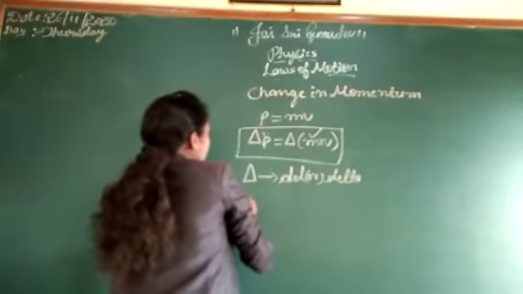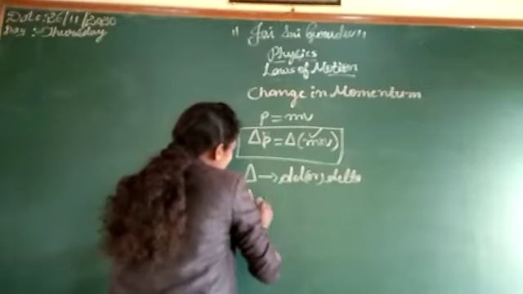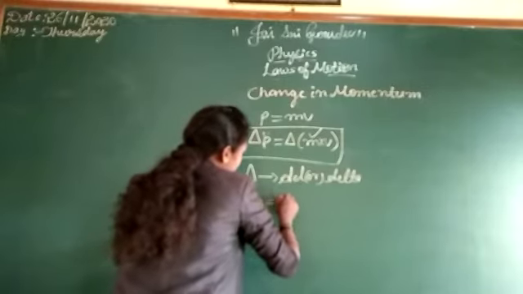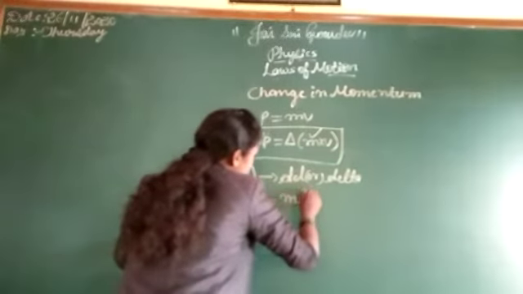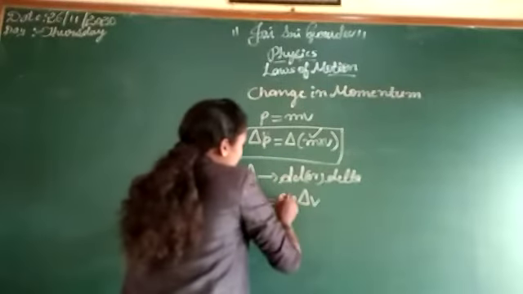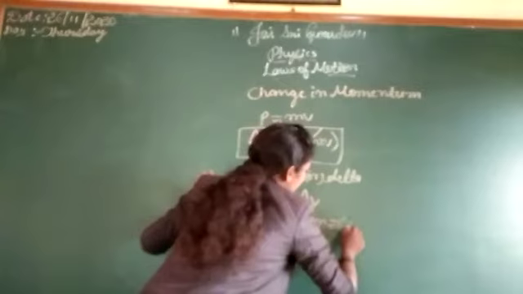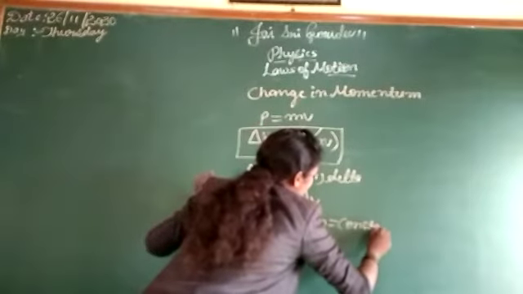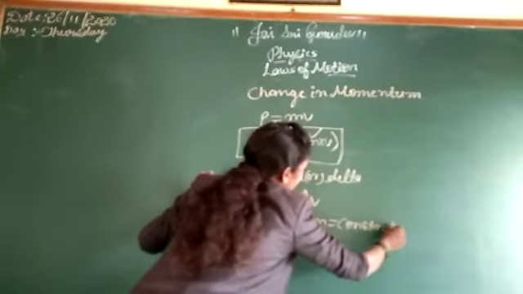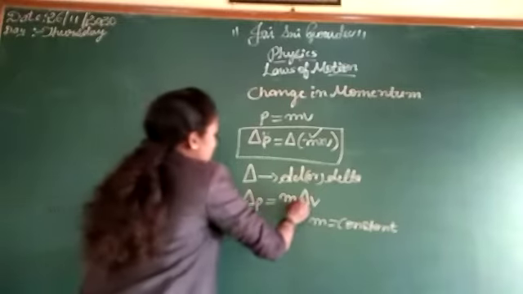When writing the change in momentum, we write delta p is equal to m into delta v. We don't put delta on the m because m is a constant.